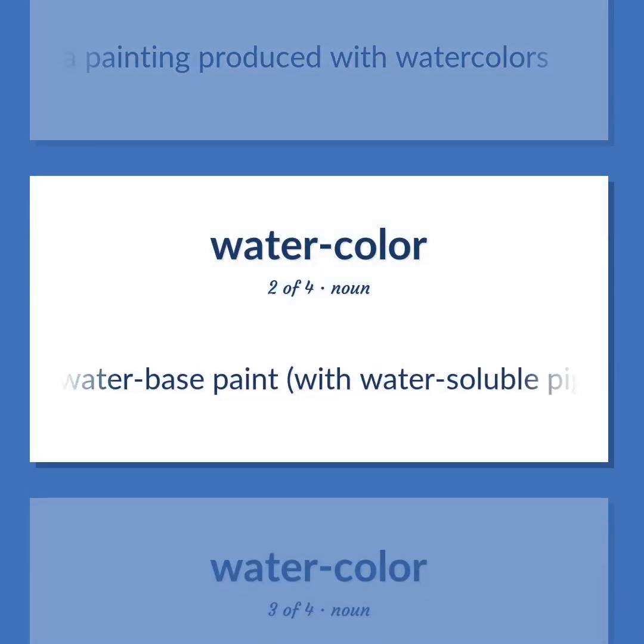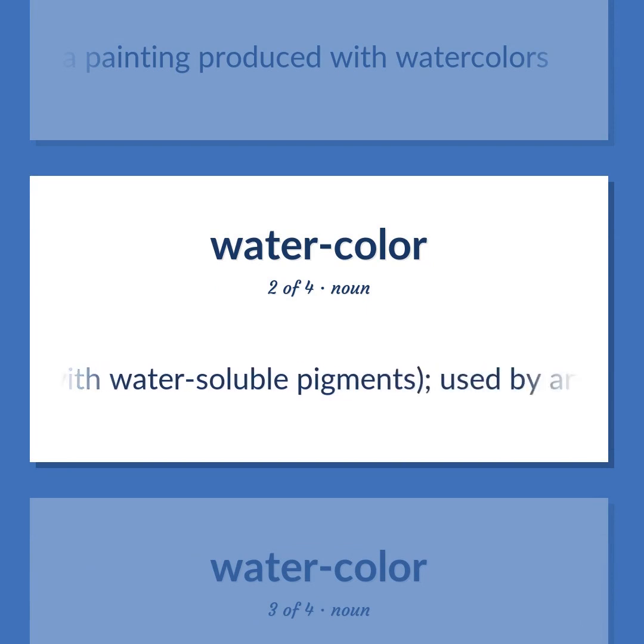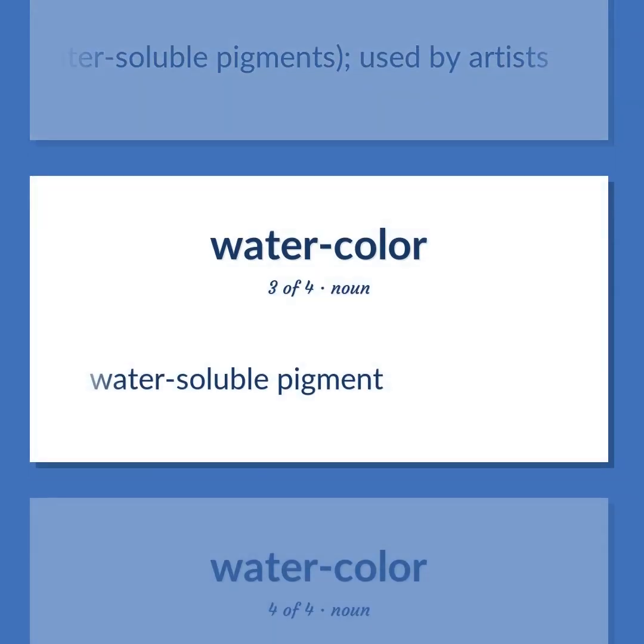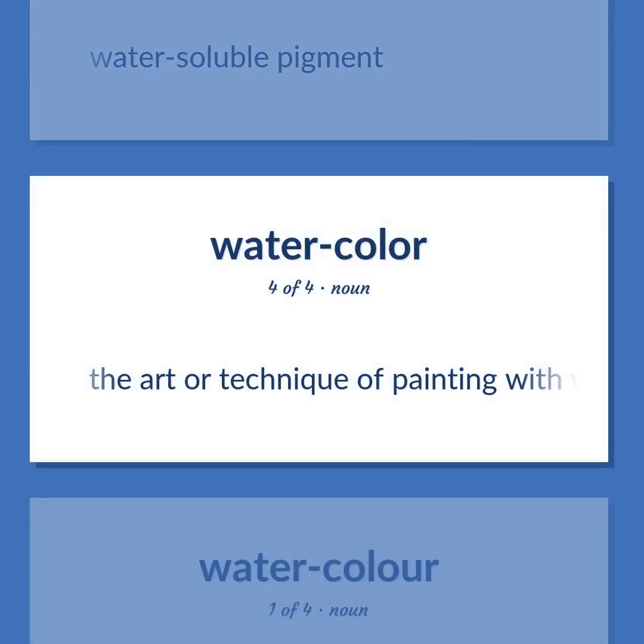A water-based paint, with water-soluble pigments, used by artists. Water-soluble pigment. The art or technique of painting with watercolors.